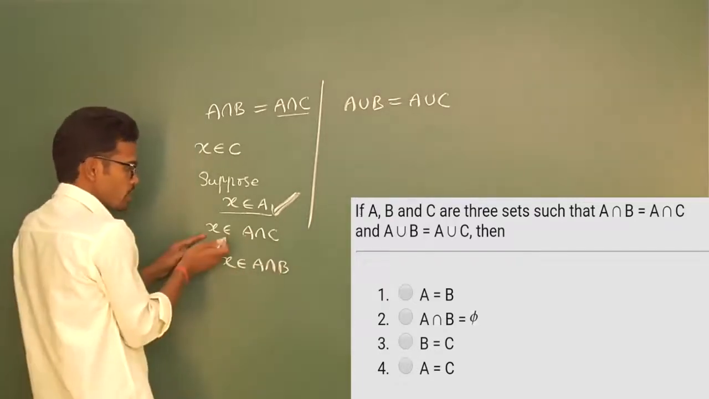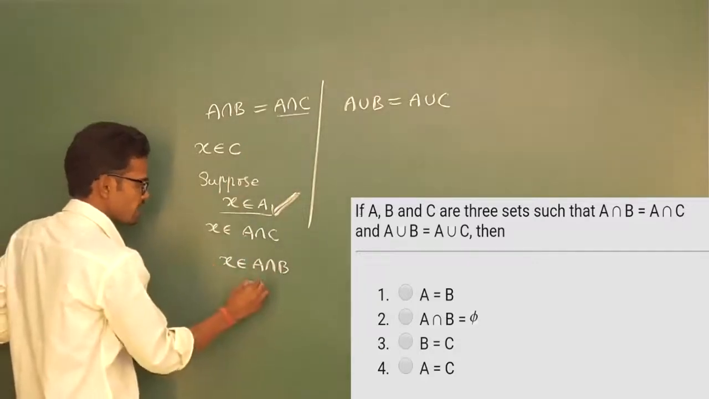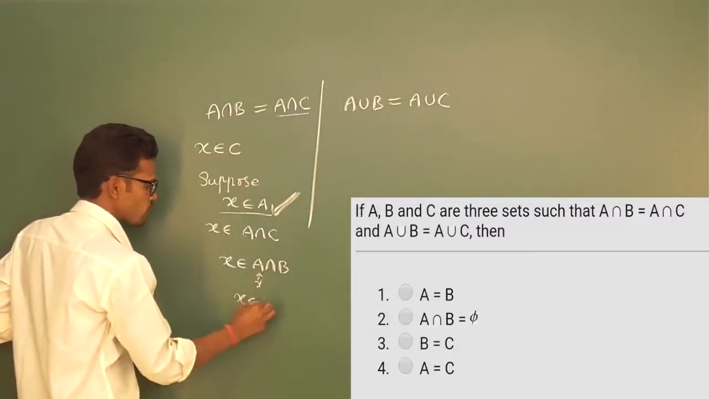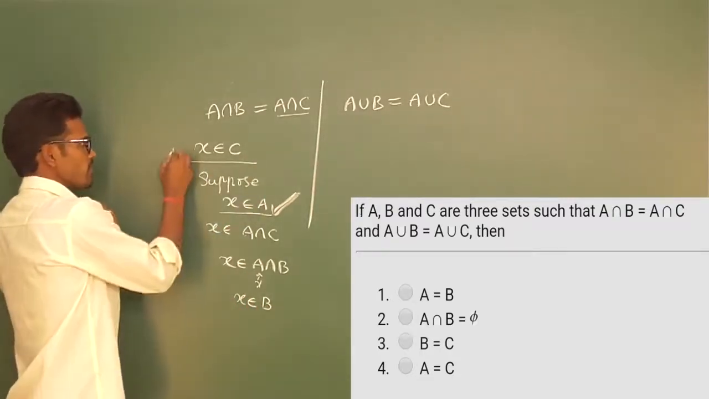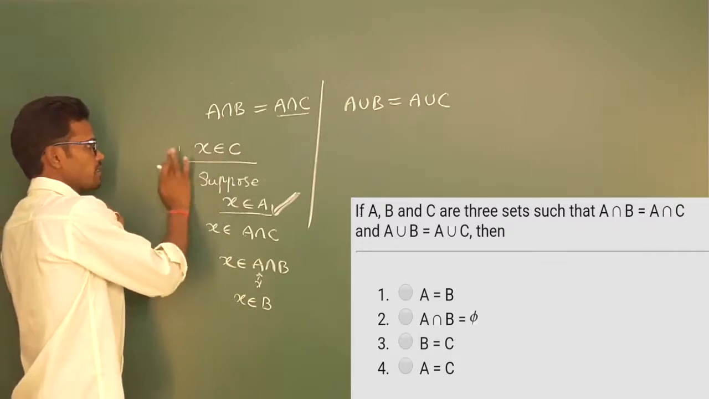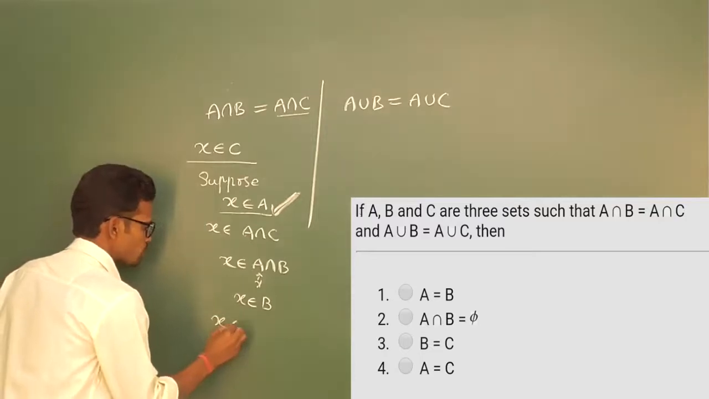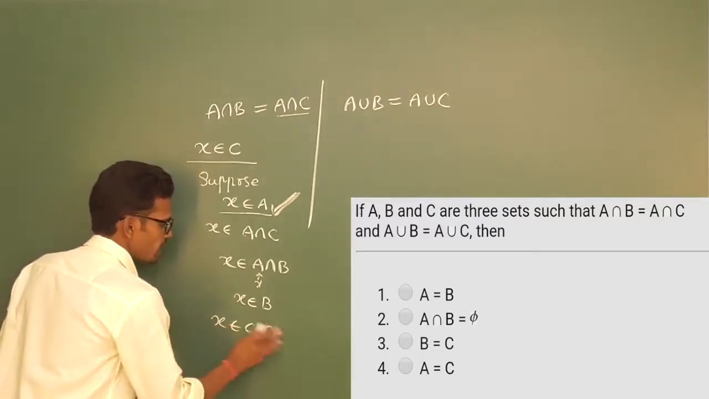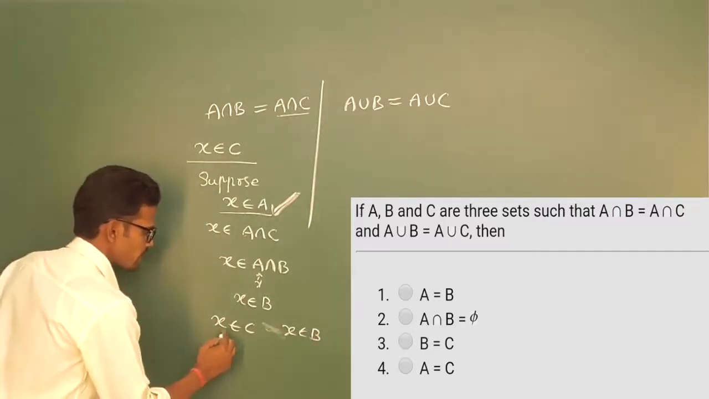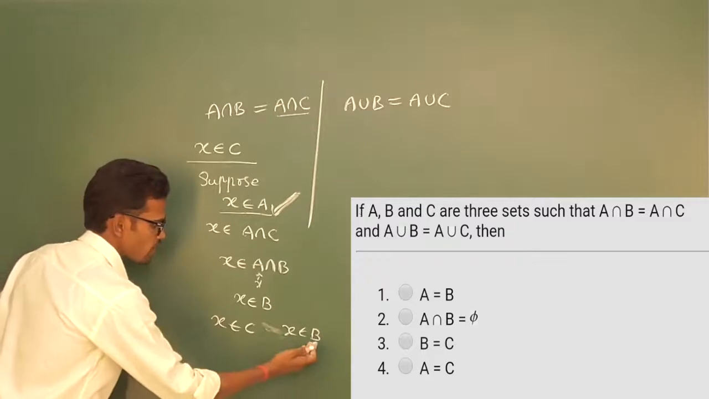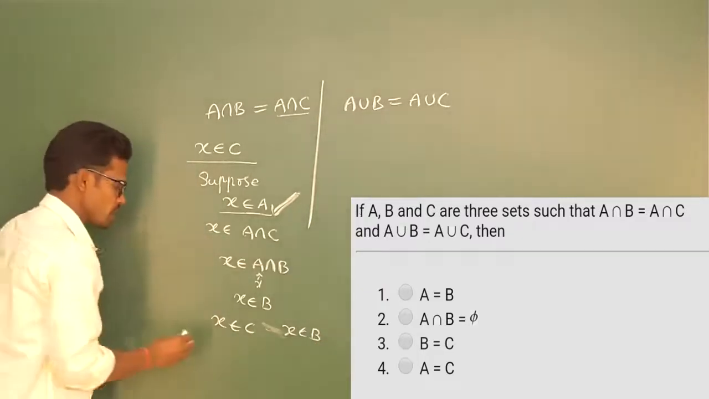Sir, how has it come? Because A intersection C is equal to A intersection B. From this I am taking it. So X is anyway here, so X also belongs to B. That means I have taken X belongs to C and I have obtained that X belongs to B also. That means if this has 1, 2, 3 and this has 1, 7, 8, then 1 is the X, that common part, right?